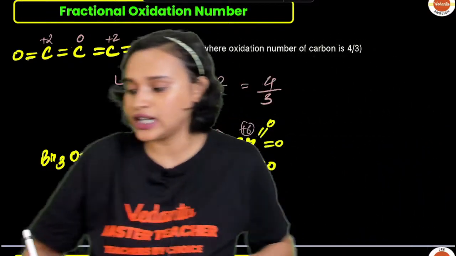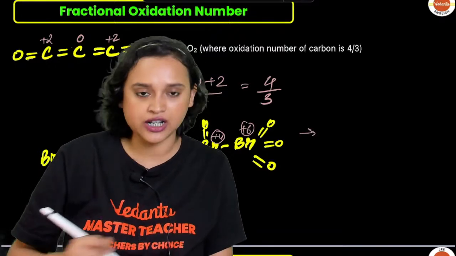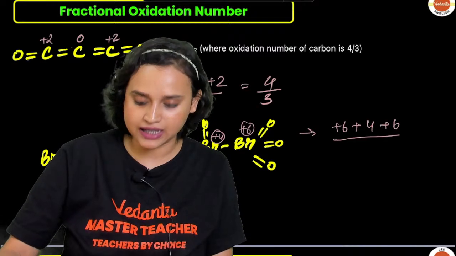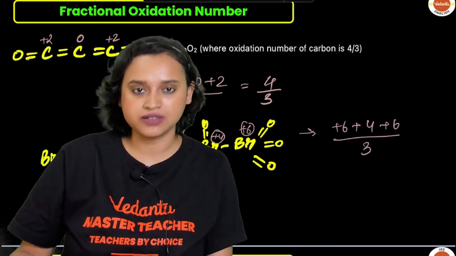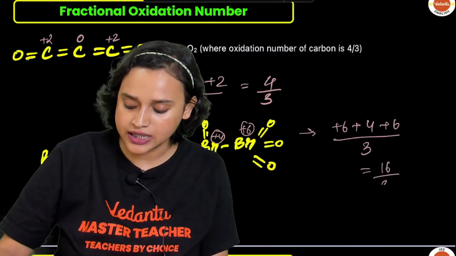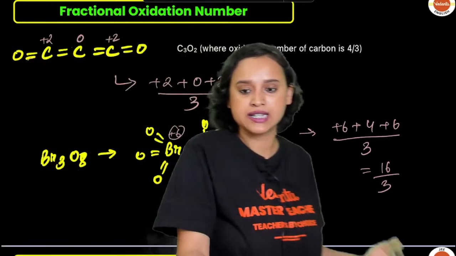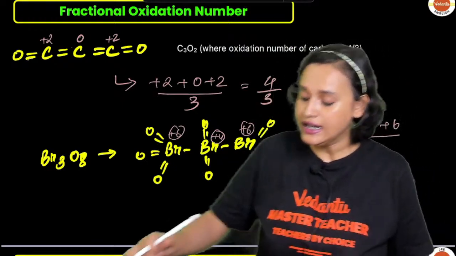Now, let us calculate the average, everybody. What will happen? We will have +6, +4, and +6 here, so here we will have 3. That means it is going to be 16/3. Make sense, everybody? Great. Next, everyone.